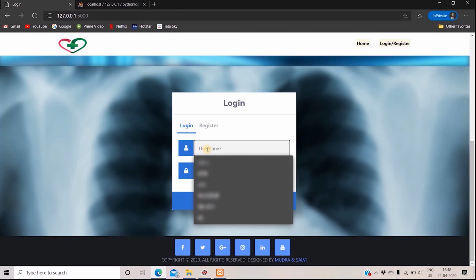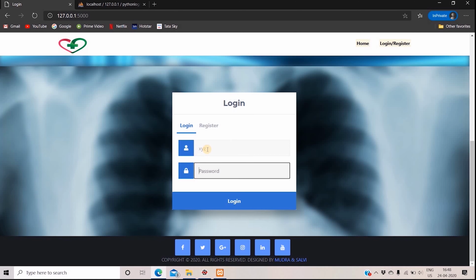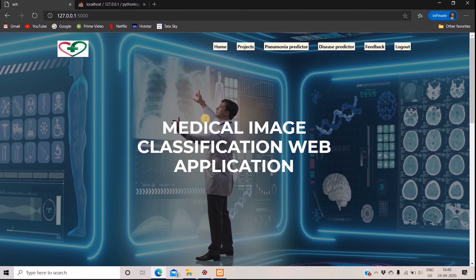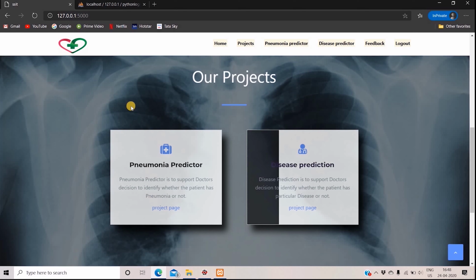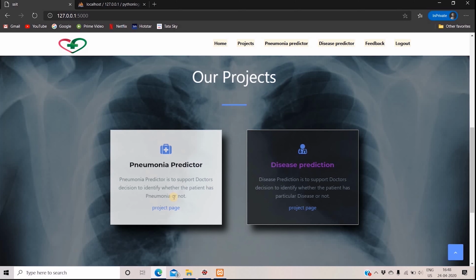So now I will log in. This is our home page. From the header section, you can go directly to the prediction page, or else you can scroll down to the Our Project tab and go to the prediction.